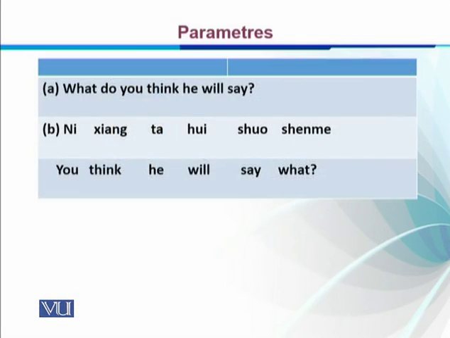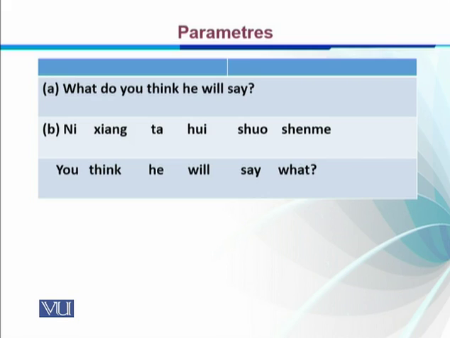Let's look at this. What do you think he will say, right? If we translate it literally, in Chinese we say, ni jiang ta hui shuo xian mi. So this is the Chinese sentence, and if we literally translate it: ni you, jiang think, ta he, hui will, shuo say, and xian mi what.